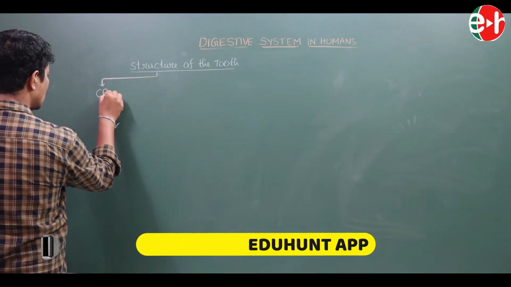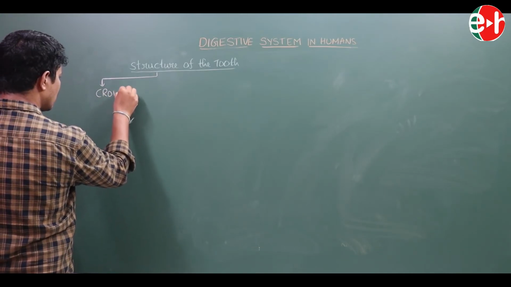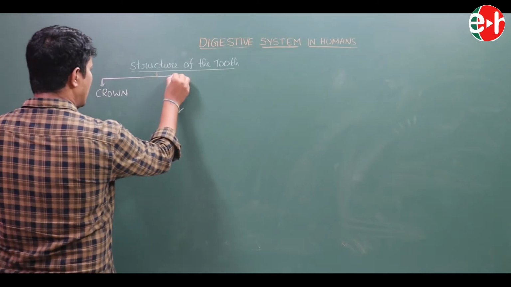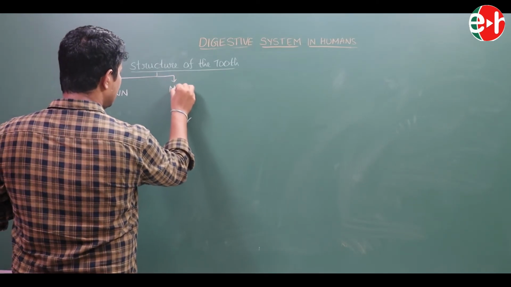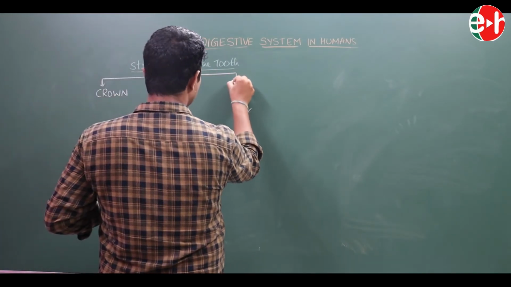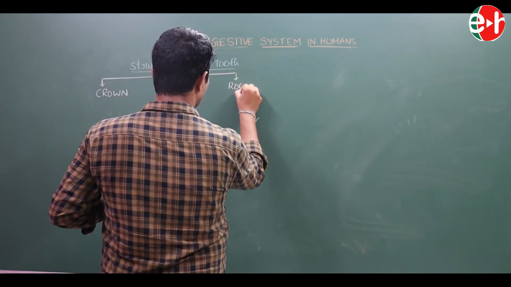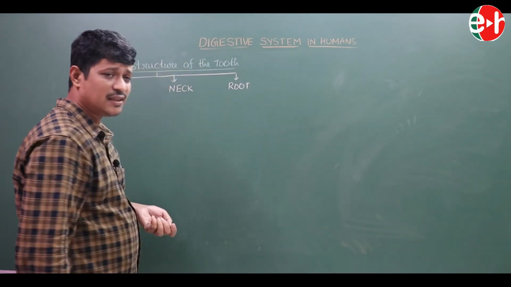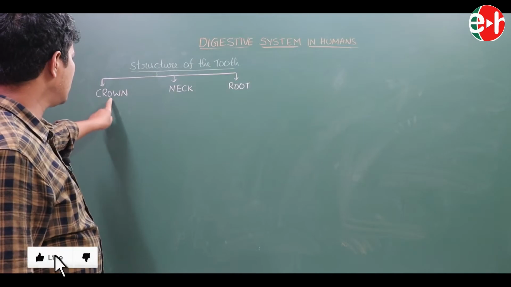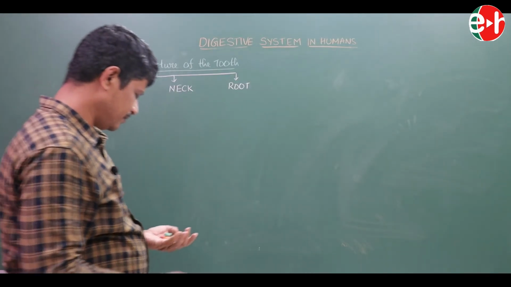First one is crown, the exposed part of the tooth, the middle part of the tooth is neck, and the third part of the tooth is root. These are the 3 parts of the tooth. So the structure of the tooth: crown, neck and root.